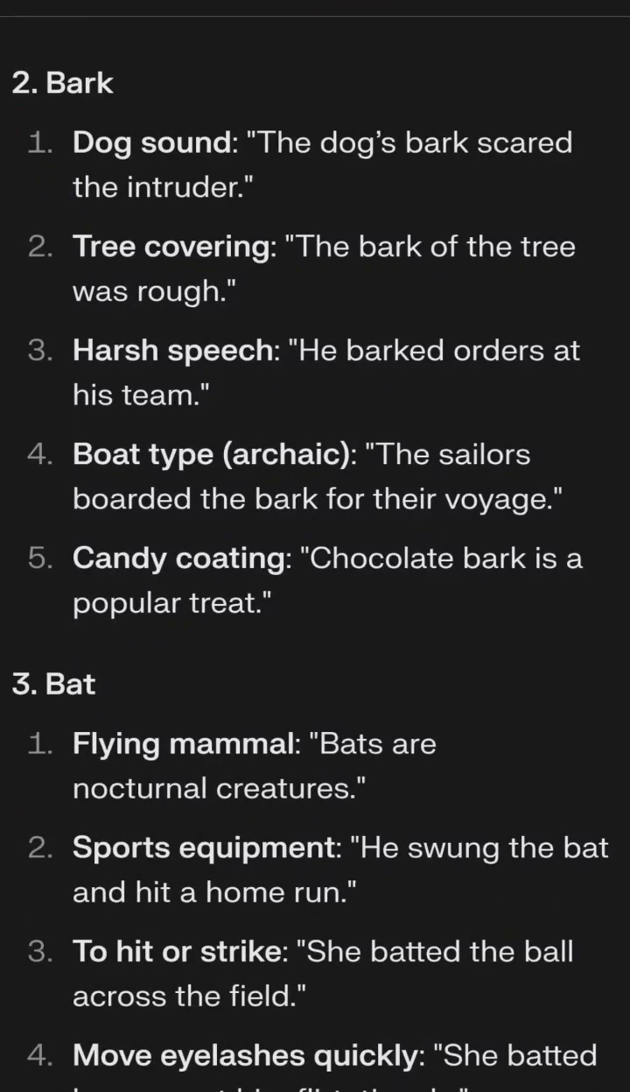2. Bark. Dog sound: the dog's bark scared the intruder. Tree covering: the bark of the tree was rough. Harsh speech: he barked orders at his team.